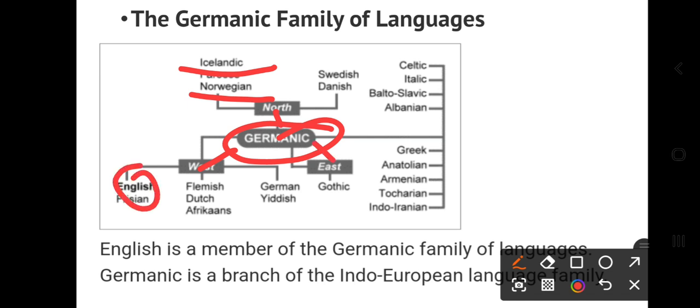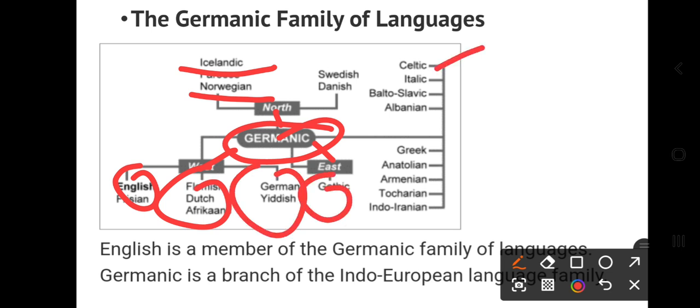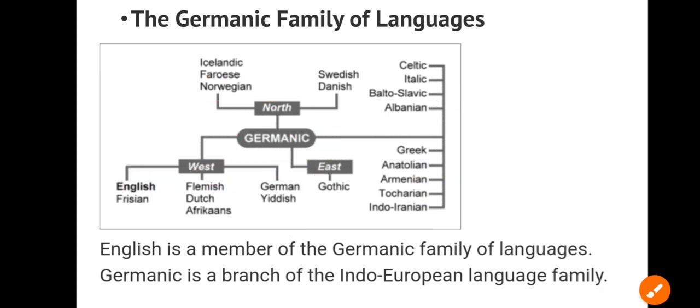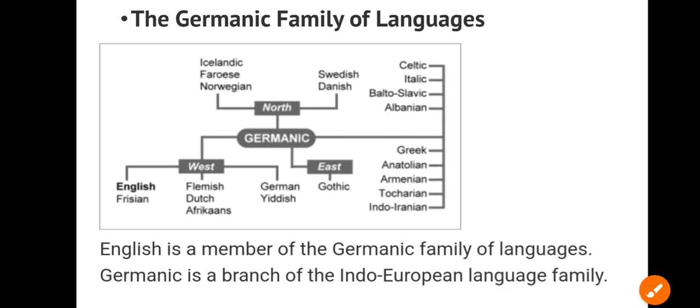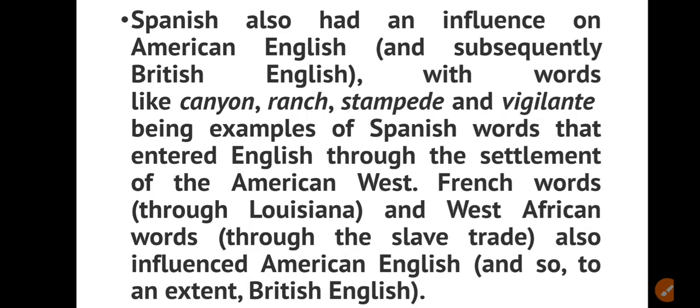So that's English, Flemish, German, Yiddish, East Gothic, and these are Celtic, Italic, Balto-Slavic, Albanian, Greek, Anatolian, Armenian, Tocharian, Indo-Iranian. English is naturally a member of the Germanic family of languages.